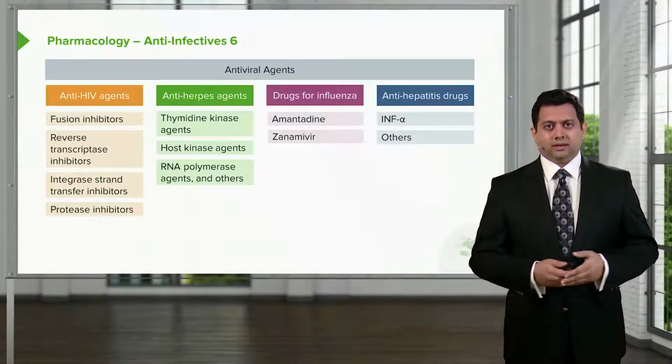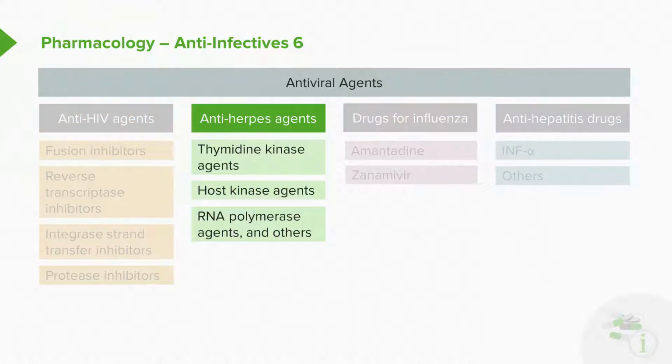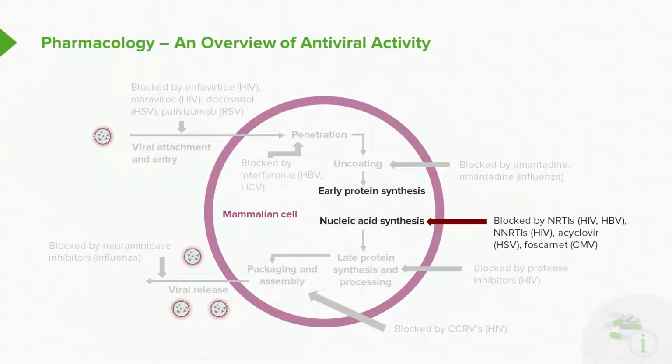Let's move on in our discussion of antiviral agents. Let's focus now on those agents that are active against herpes. Specifically, let's focus on what we call thymidine kinase agents. Now, these agents are important in the nucleic acid synthesis portion of antiviral therapy.